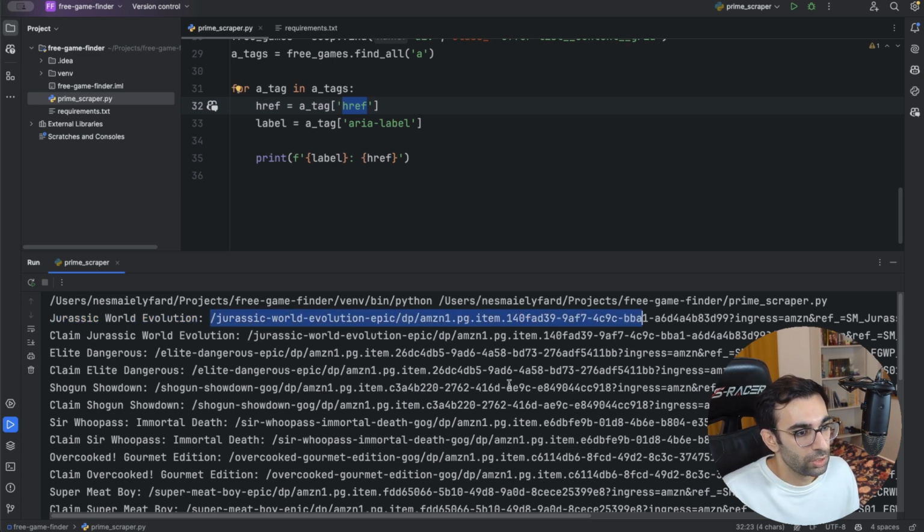So as you can see, HTML parsing is not that different in Beautiful Soup and Selenium. Sometimes when the parsing logic is a little bit complicated, maybe it's better to use Beautiful Soup. But other than that, Selenium HTML parsing is good enough and you can do anything you want with it. So I think it is enough for this session. We were able to crawl the Prime Gaming website and then get all the information that we need, which is like the name of the free game and the URL where we can claim the game.